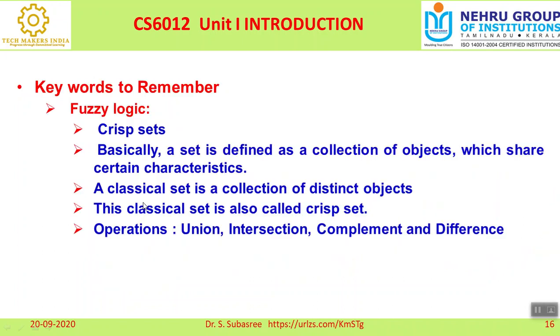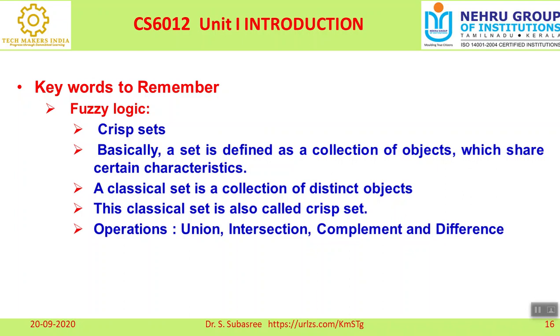So what is a crisp set? We know very well that it is a collection of objects. What is a classical set, which we are using in normal mathematical concepts? That is called a crisp set. Classical set as well as crisp set are the same. A classical set is a collection of distinct objects. This classical set is also called a crisp set.